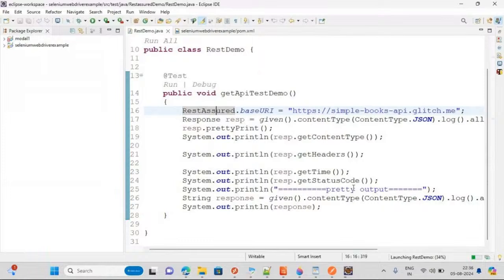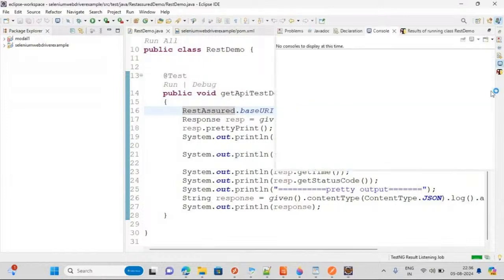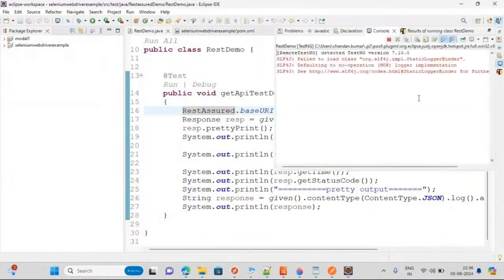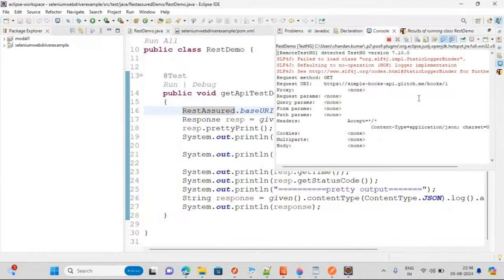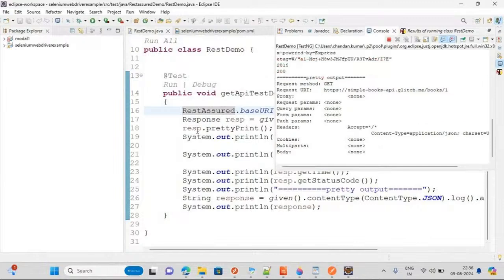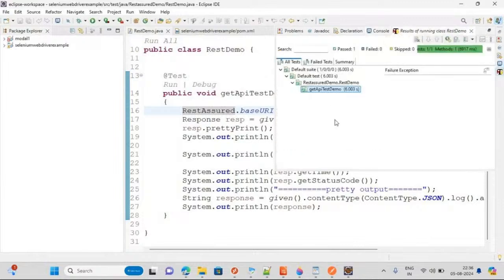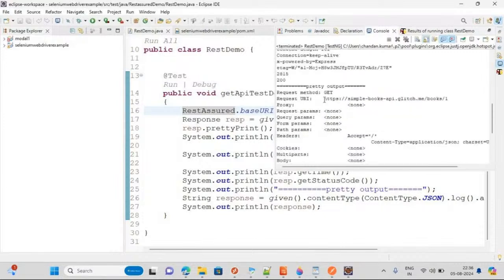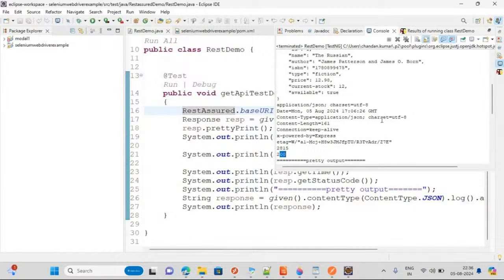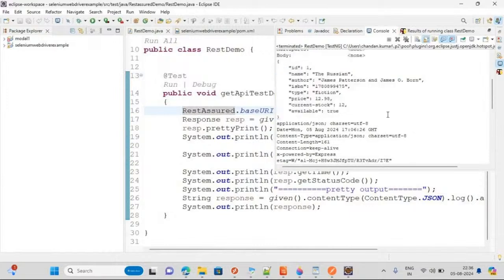See, API means we will not see it, but we'll get the output. It's not like a front end. It's a back end, which cannot be seen, but we'll be getting the output. See, 10 lines of code I have written, and I am getting the same results here, right? 200 OK message we got. We got the data of these books.